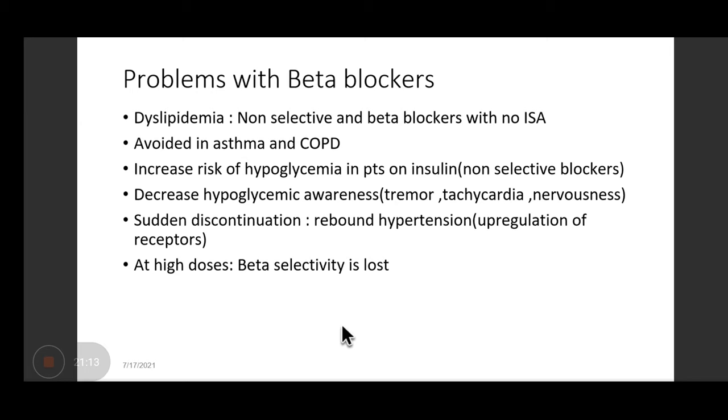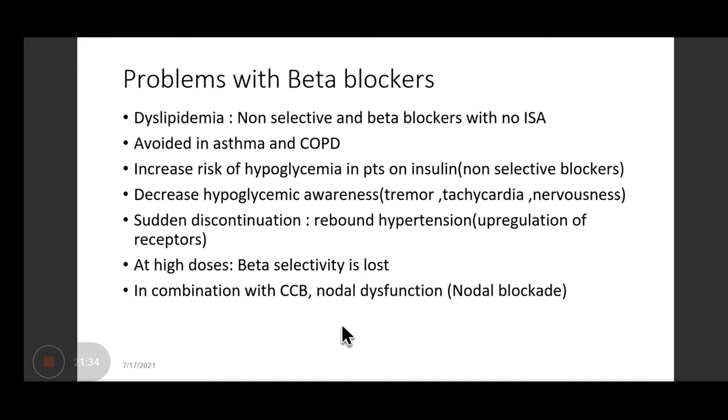And it has also been observed if you increase the dose of a selective beta blocker, their selectivity to block the beta 1 is lost. At high doses, they can block the beta 2 also. So at high doses, the selective beta blockers lose their selectivity. That is again a problem with this group of drugs.